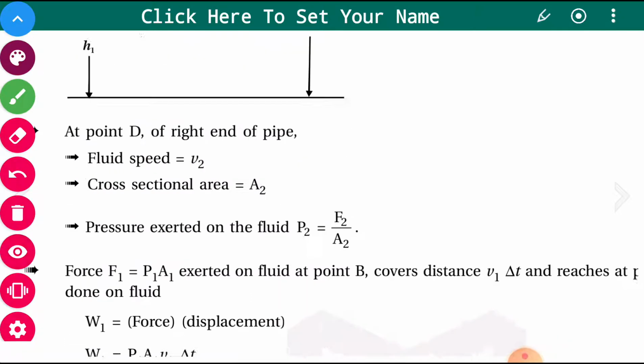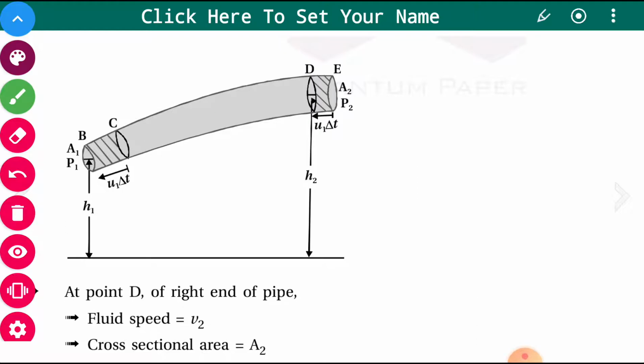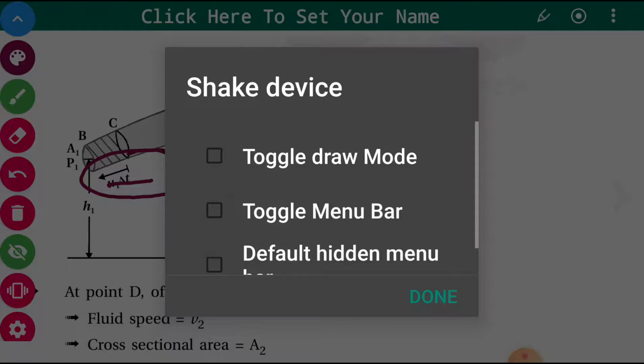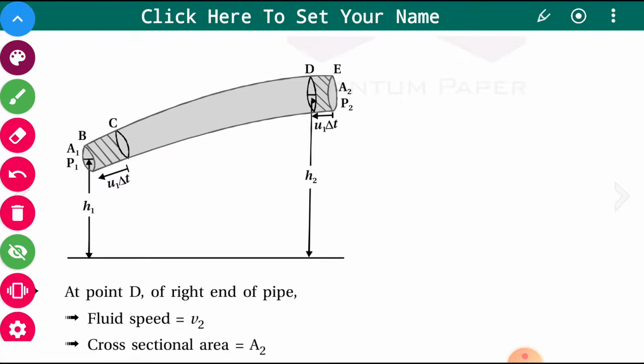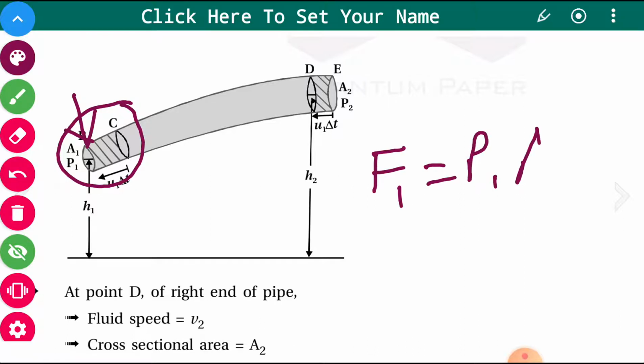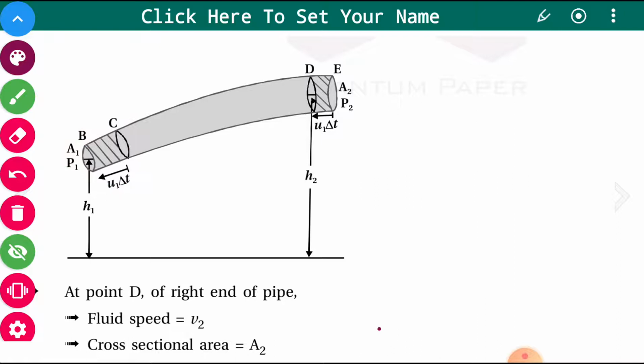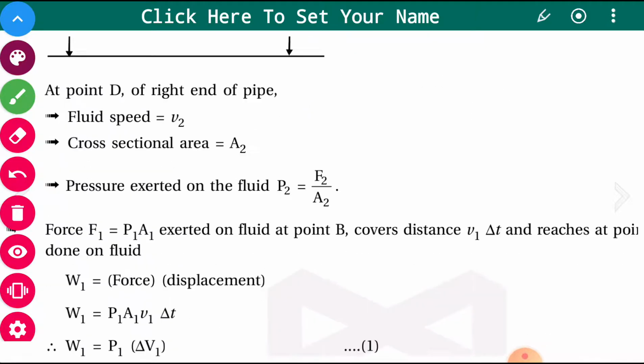Try to understand this point B. The force exerted at this point B is F1, and that is equal to P1 into A1. This must be clear to you.